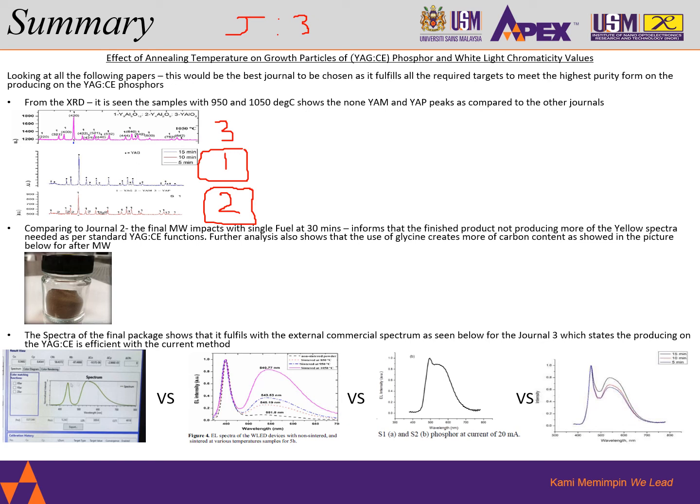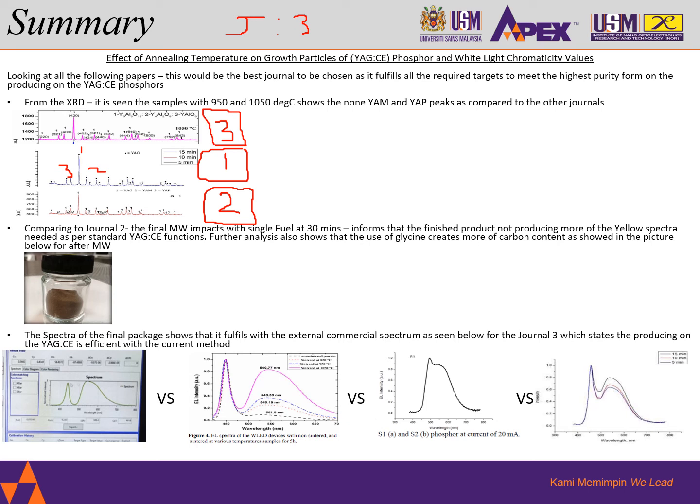So if I were to compare both peaks, it does not tell me if there were 2s and 3s and 1s as compared to journal number 2. So this is the reason why I would still state that journal number 3 would be my preferable journal, the one which I feel is the best.